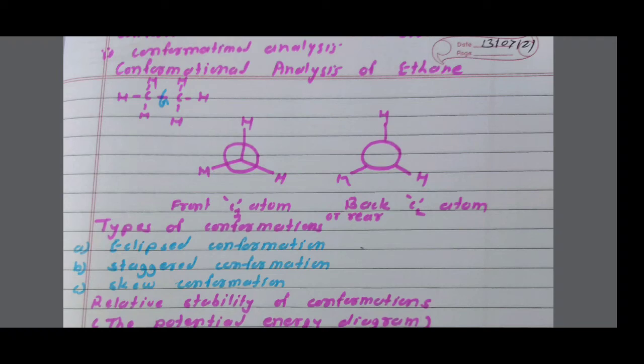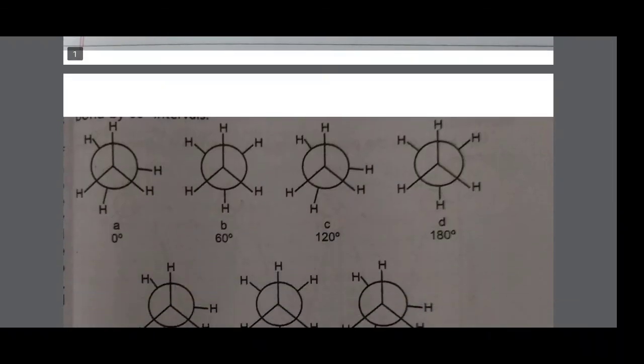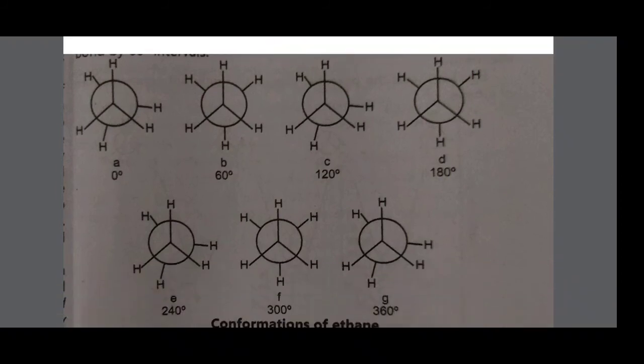These three conformations are observed by rotation about 0 to 360 degrees. Then I am showing you the conformations of ethane. Here are three conformations of ethane. I am showing the structures here.